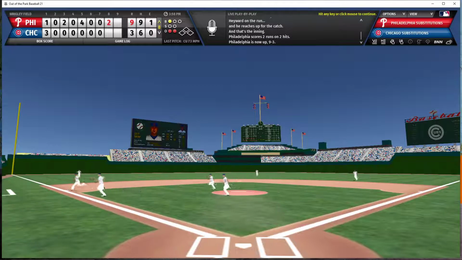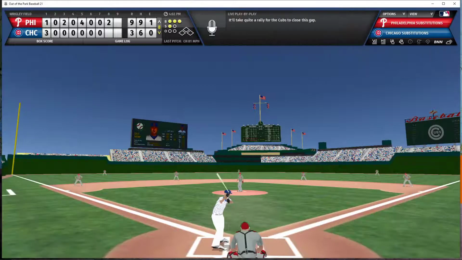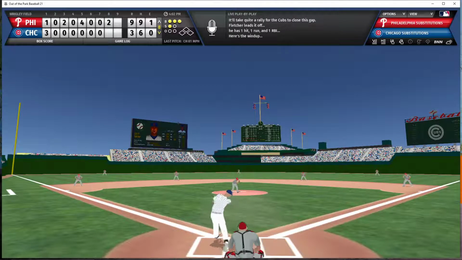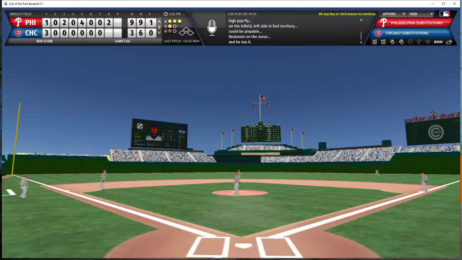We go now to the bottom of the 8th inning, and the Cubs trailing 9-3. Wheeler coming out for inning number 8 of work. David Fletcher will be the first batter for the Cubs with a 3-1 count. Here's the pitch. Fletcher pops it up in foul territory, third base side, and the catcher, Realmuto, puts it away for the first out.